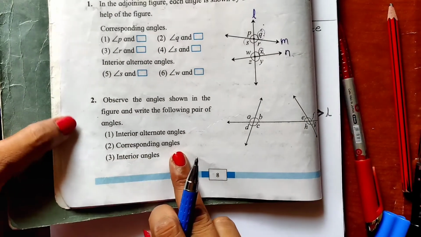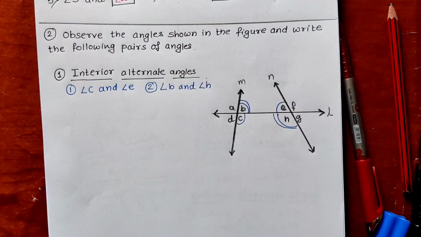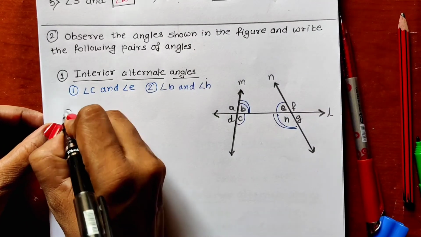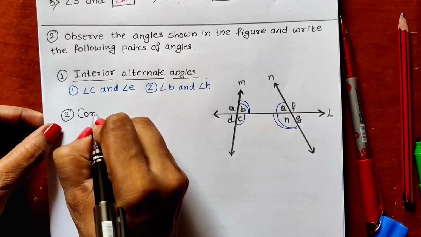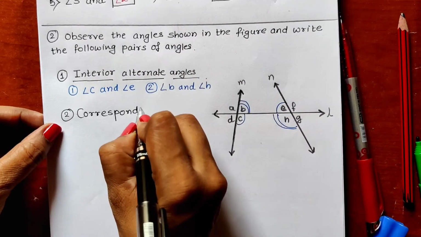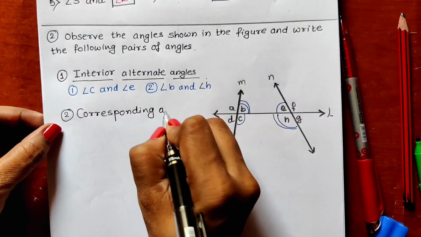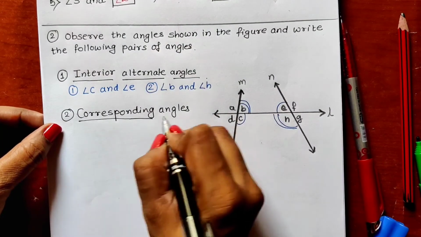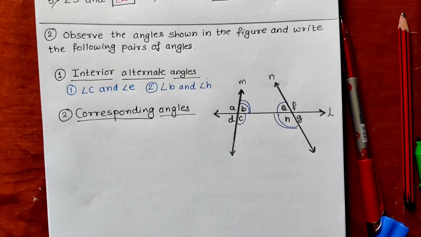Second, we have to write corresponding angles. While writing corresponding angles we have to be very careful. Corresponding angles mean on the same direction, on the same side.